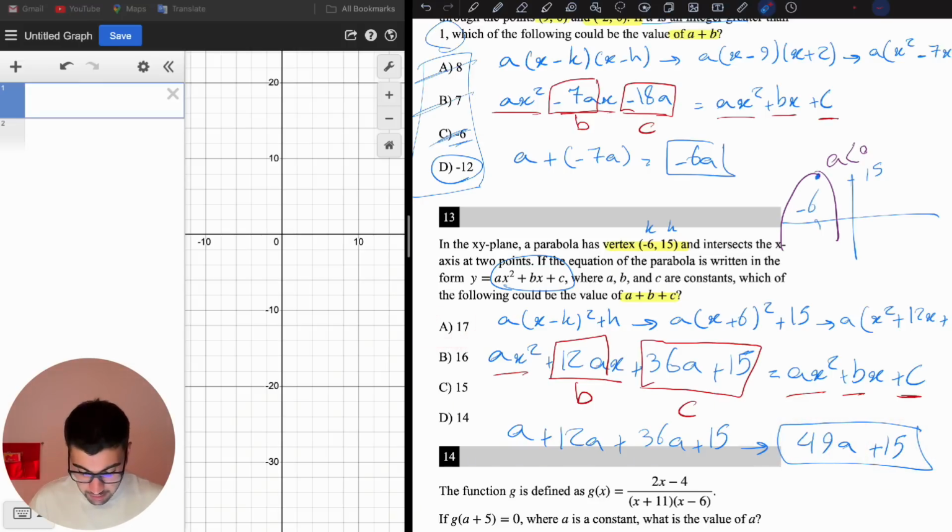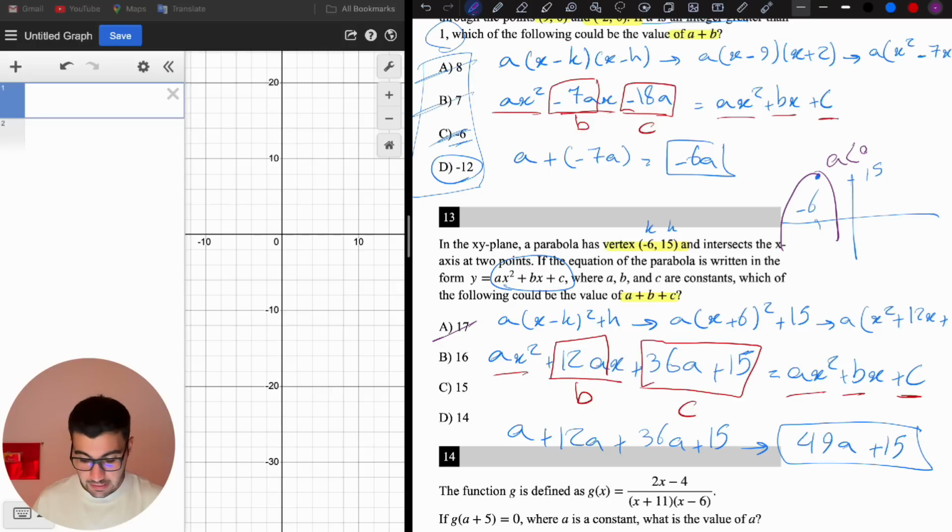Choice A says this expression is going to be 17. So I have something plus 15. 15 plus 2 should be 17, right? So this should be 2. 49 times a should be 2. But a is negative. So if a is negative, 49 times something negative is going to be negative. It can't be 2. So it's not choice A. Like we eliminate the choices this way.